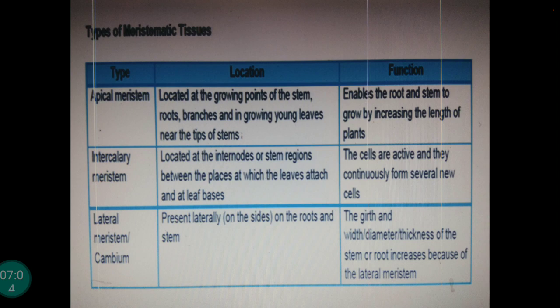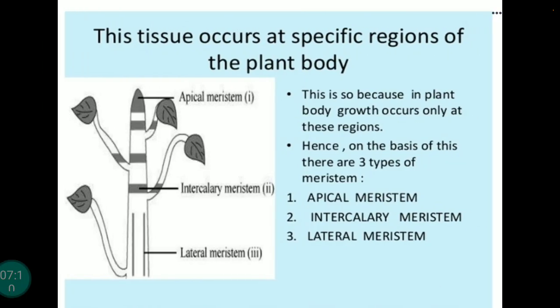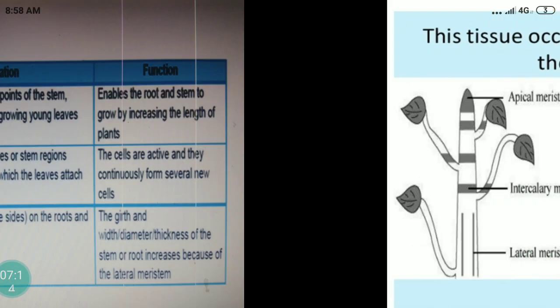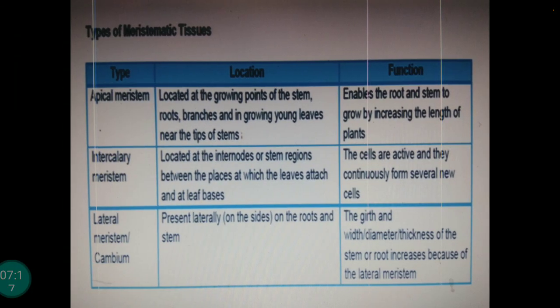Now lateral meristematic tissue is present laterally on the sides of the root and the stem. You can see its location on the lateral side. The girth, or the diameter or thickness, of the stem or the root increases because of the lateral meristematic tissue. Thank you.